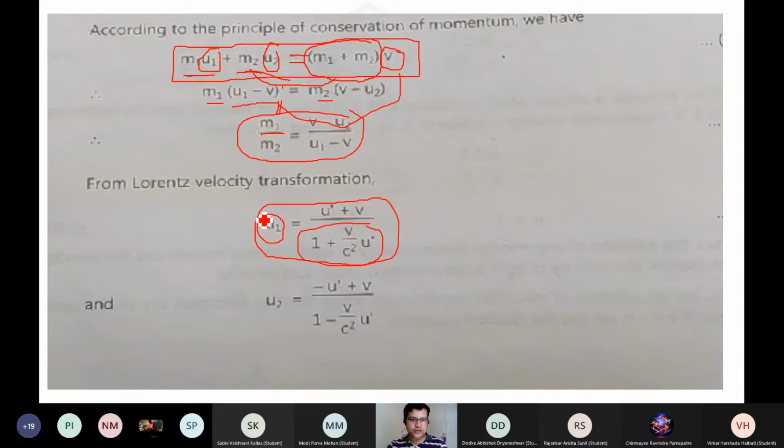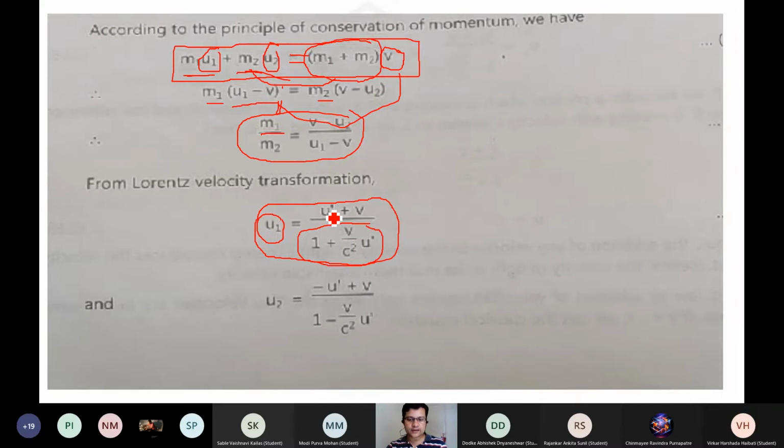So here the Lorentz transformation of velocity addition is the law we use for writing the resultant velocity of u1 in terms of the velocity when they come together, the resultant velocity u prime.